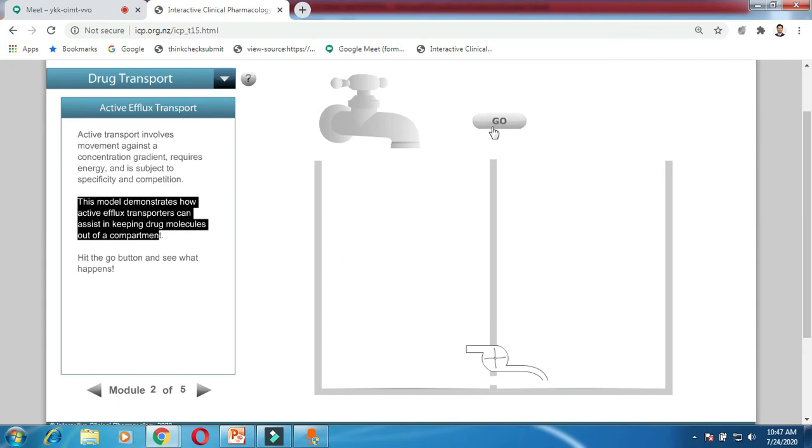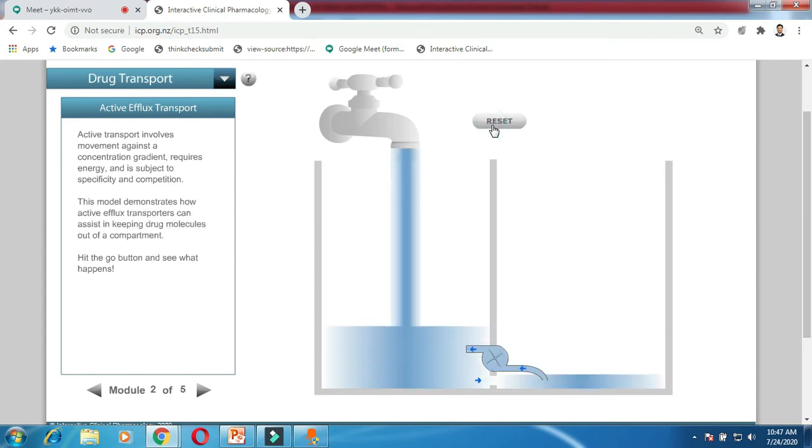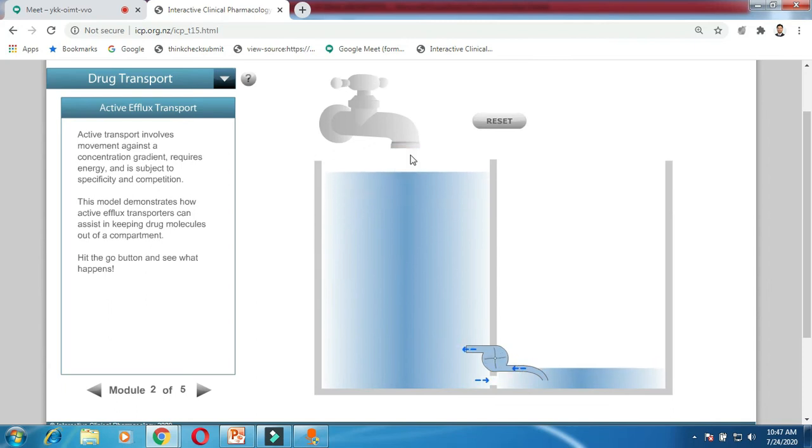Now I will press the go button. You can see the drug moves, though the concentration gradient is still there. The drug will move across the concentration gradient. Again, due to efflux, the drug comes back into the other chamber and remains as it is, meaning the concentration gradient will not change much due to that efflux. That particular model is called active efflux.